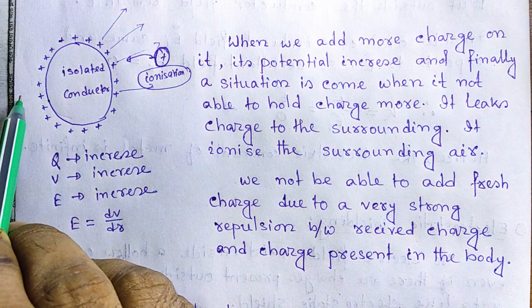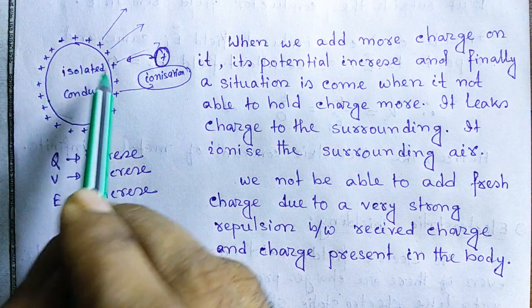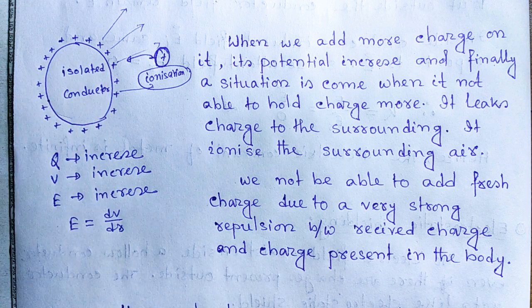The force of repulsion increases, so the charge does not increase, it ionizes the surrounding air. Till now we understood that we cannot store infinite amount of charge on an isolated conductor.